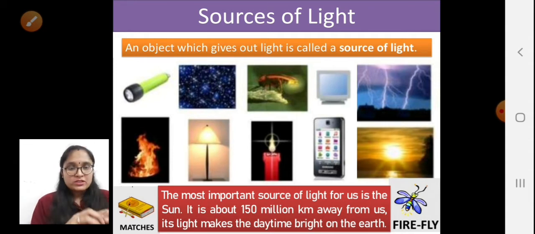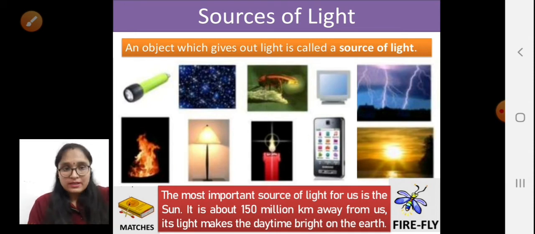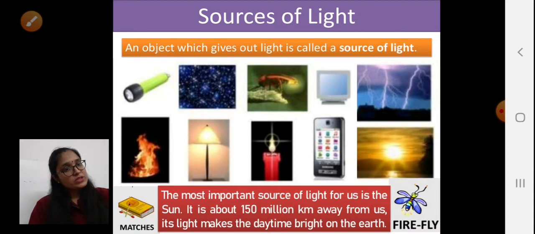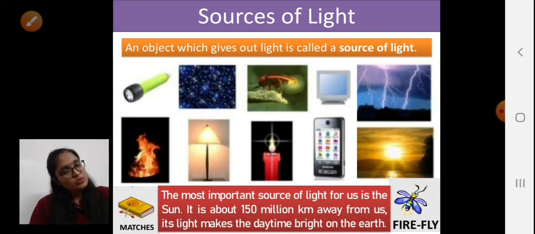The objects which give us light, ऐसे objects जो हमें light देते हैं, we call them a source of light. वो हमारे लिए क्या है? एक light का source है. What are the sources of light? Examples: sun, candle, lamp, torch, thunderstorm, fire. All these are examples of what? Sources of light. And one more example is this firefly, that is your jugnu. So jugnu is also a source of light.